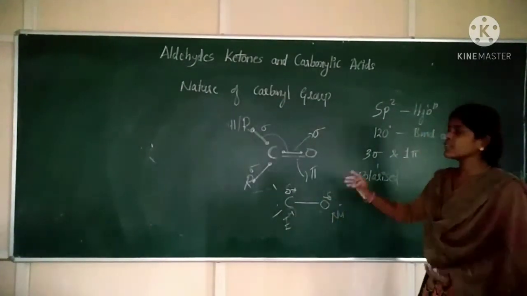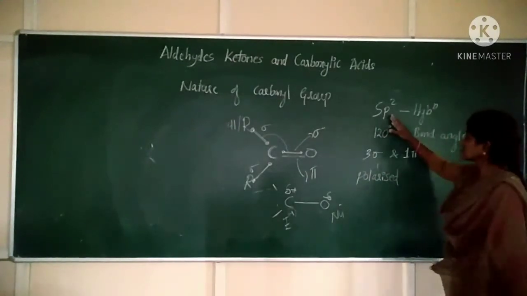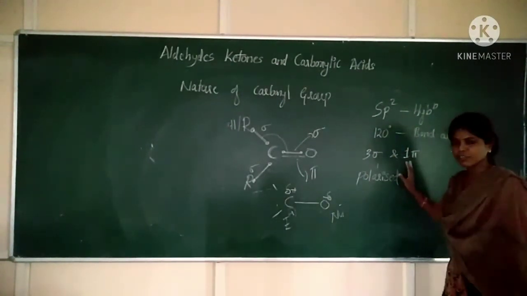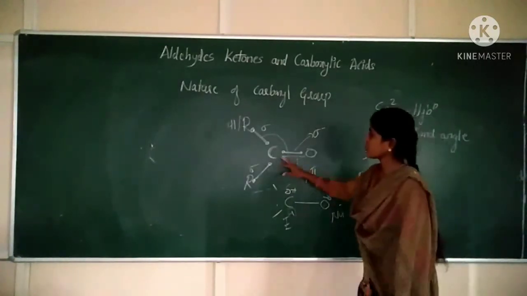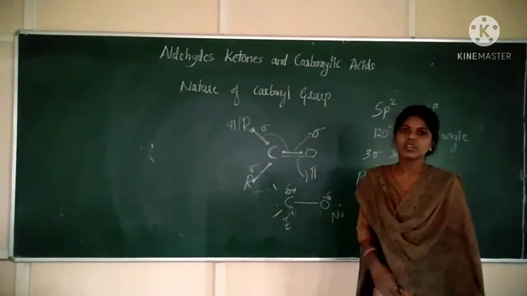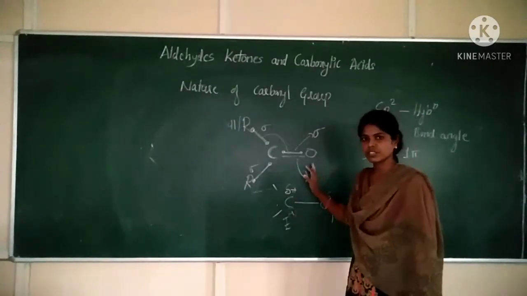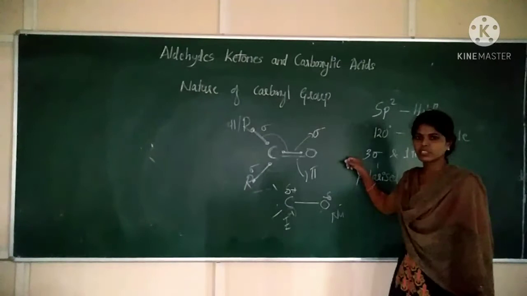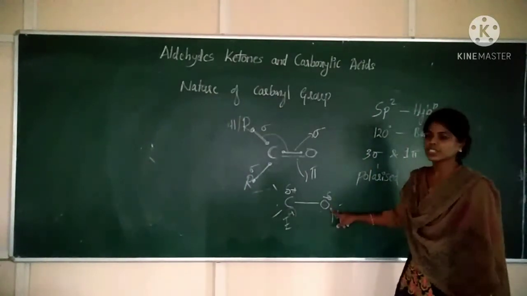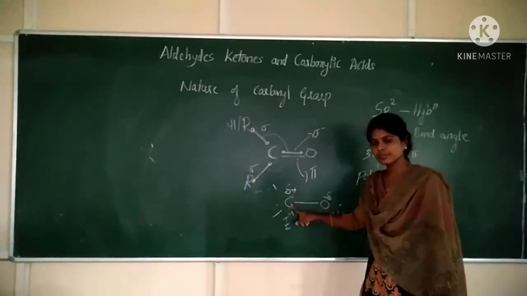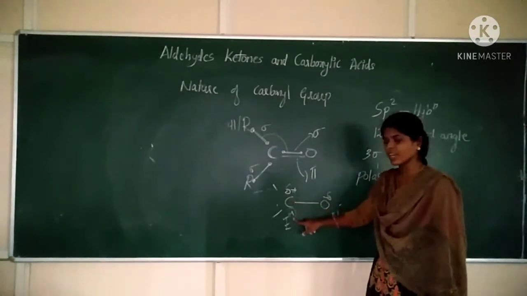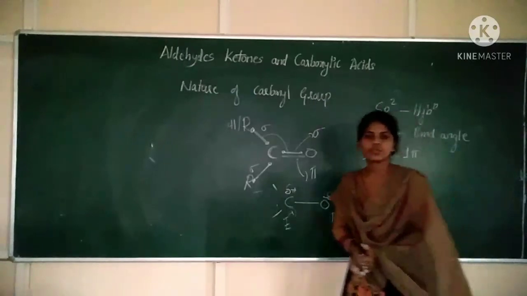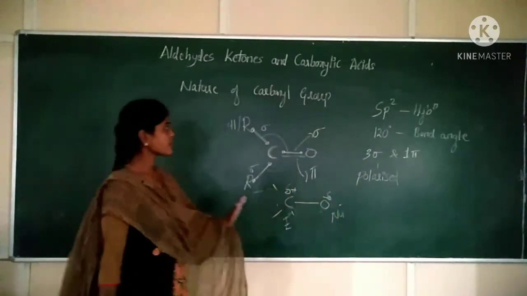So this is the nature of the carbonyl group. Hybridization is sp2. Bond angle is 120 degrees. 3 sigma bonds and 1 pi bond will be present. The bond between carbon and oxygen is polar because of the higher electronegativity of oxygen, which moves the pi electrons towards itself, so oxygen gets a negative charge and carbon gets a positive charge. The carbonyl carbon acts as an electrophilic center and oxygen acts as a nucleophile. So this is about the nature of the carbonyl group.